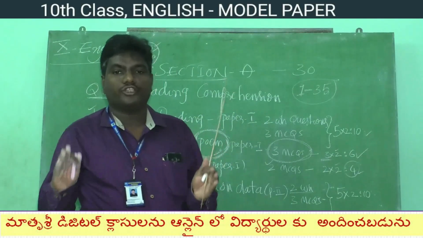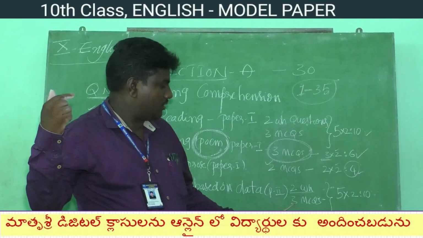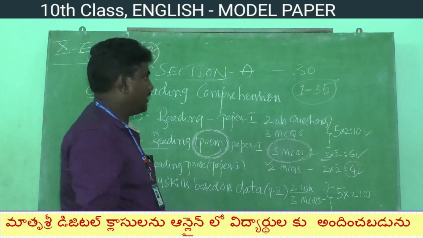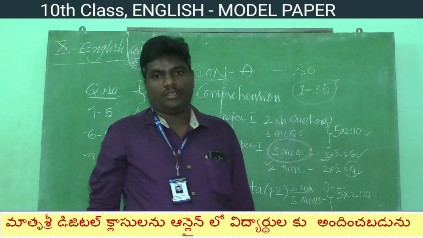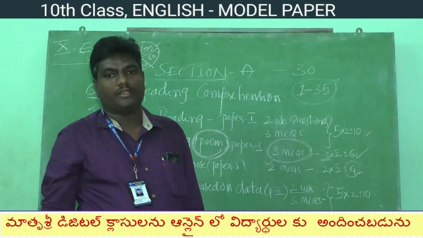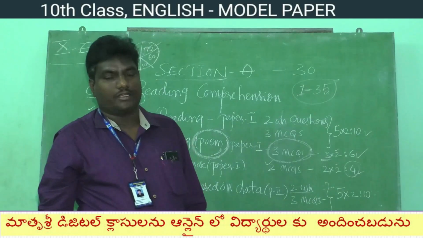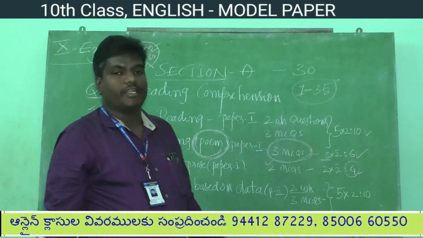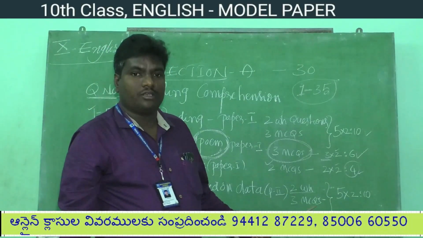MCQ means multiple choice questions. From question number 3 onwards, one question will be given: what is the highest ratio of literacy rate? You may be given options like Madhya Pradesh, Andhra Pradesh, Rajasthan. Based on the data, you will have to write the highest rate, children. That is an example of a multiple choice question, children.